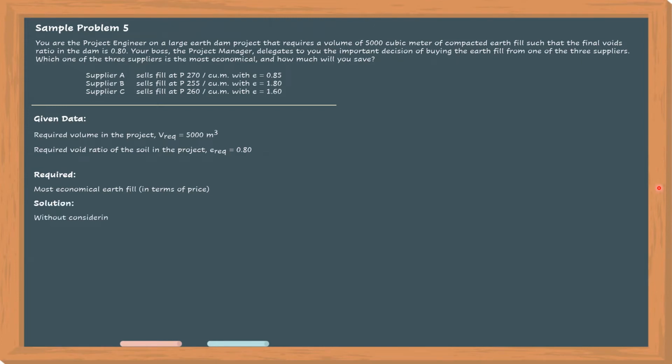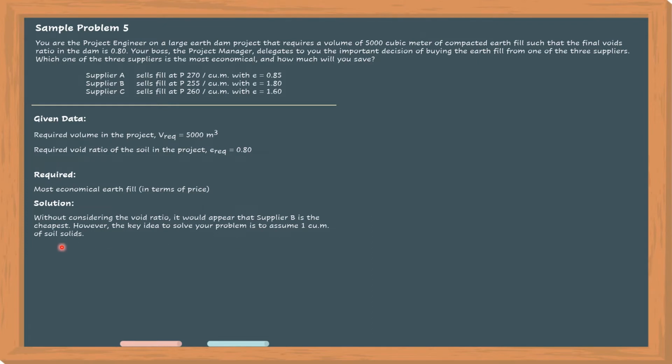So, for the solution, without considering the void ratio, it would appear that supplier B is the cheapest. Kasi nga, yung kanyang price is the cheapest. 255 pesos lang siya per cubic meter. Si supplier A, 270, so relatively mas mahal. Si supplier C, 260 pesos. Although konti lang ang difference nila, but we are trying to buy a large volume of soil. Hindi lang siya patingi-tingi. So pag masyado nang malaki yung volume, yung konting difference would also mean a lot sa ating project. Okay?